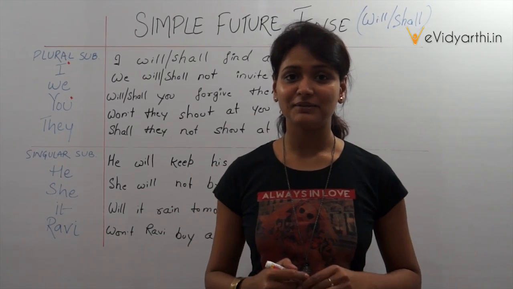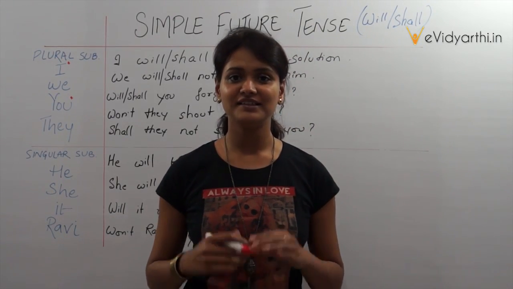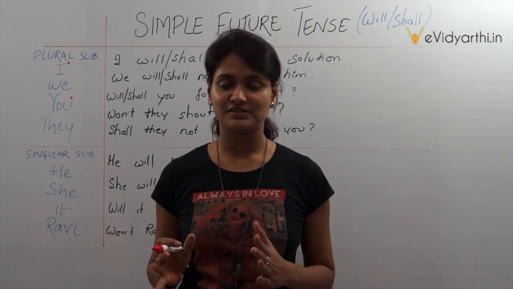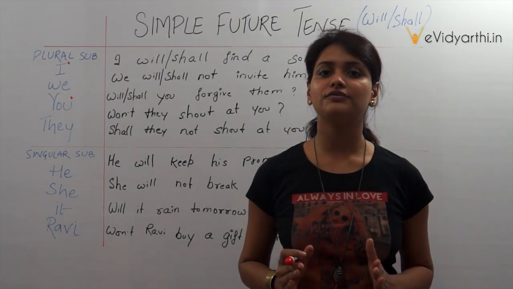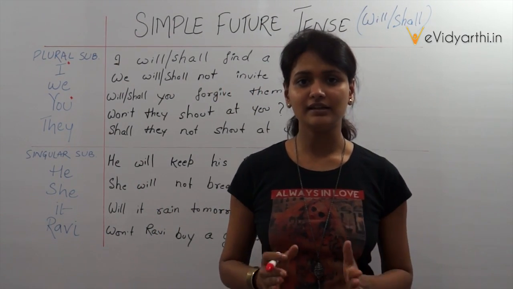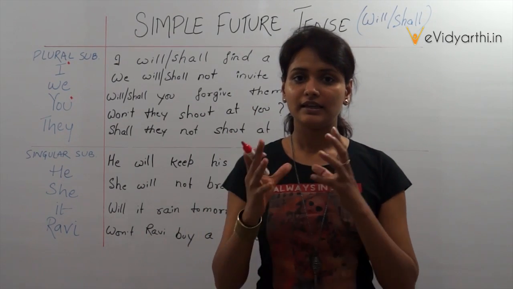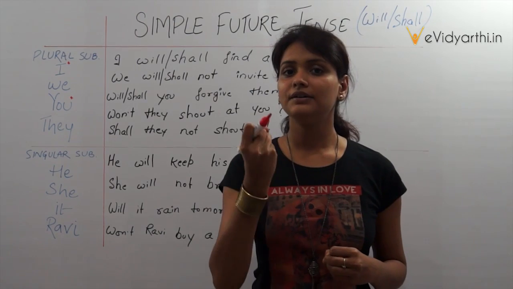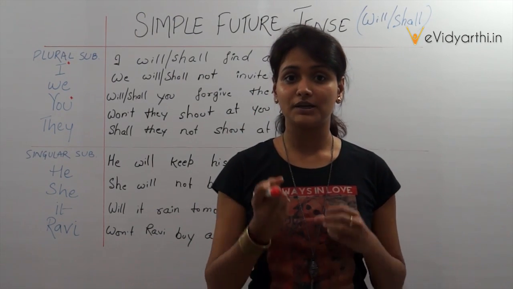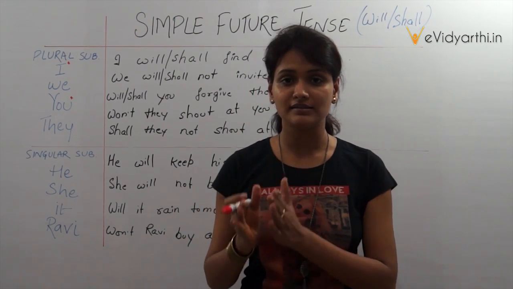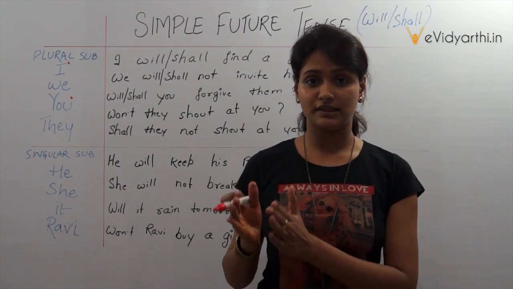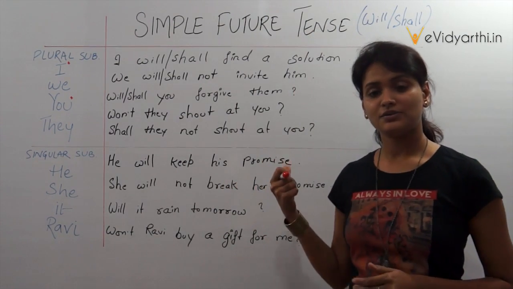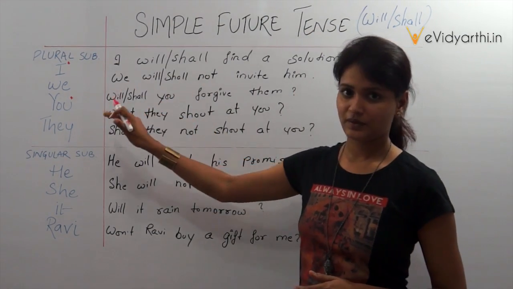Hello there, I'm Anupriya and we are learning today simple future tense, or the use of the verbs will and shall. In this tense, will and shall are the key auxiliary verbs by which we identify that yes, this is a simple future tense. So, going ahead towards the constructions.